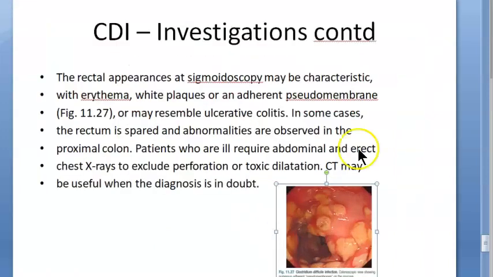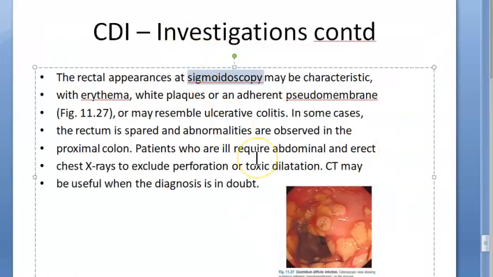So you can do sigmoidoscopy, basically colonoscopy. Put a camera into your anus, rectum, then colon. So the sigmoid colon is the lower part of your large intestine. So just look at this. They are seeing erythema, white plaques, adherent pseudomembrane. So this may resemble ulcerative colitis. So you have to be careful. You have to detect the toxin. Sometimes even the rectum is normal, they are saying, and it can be in the proximal colon.